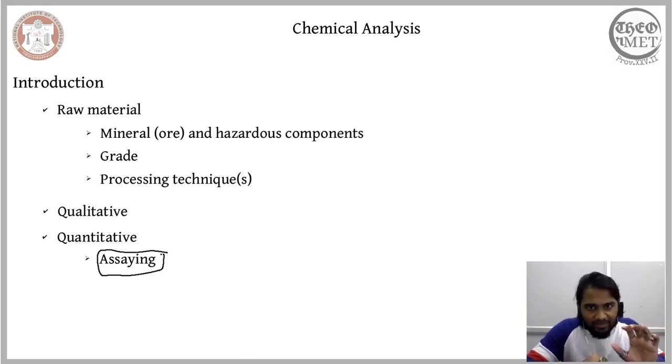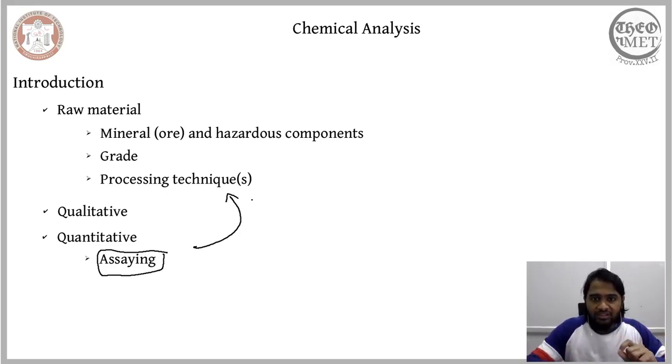Supposing you are handling a mineral whose end product is iron, assaying is a chemical analysis that would help us predict how much iron we will be able to extract by processing this particular mineral. So assaying is a refined form of quantitative chemical analysis, and it is very relevant in the designing of the processing techniques.